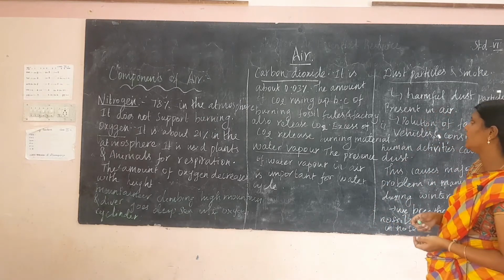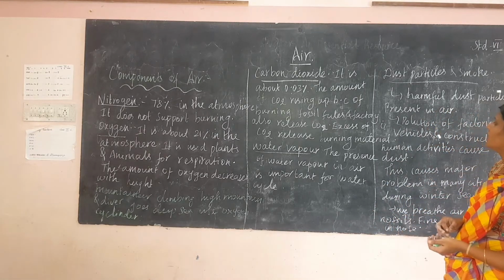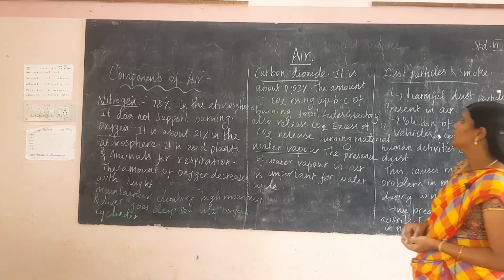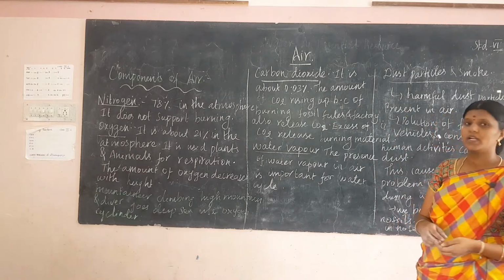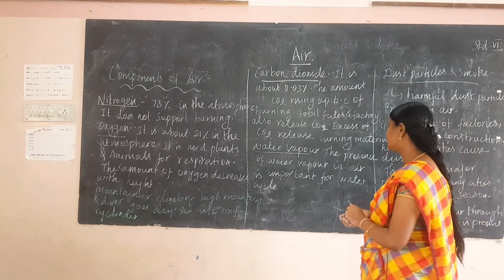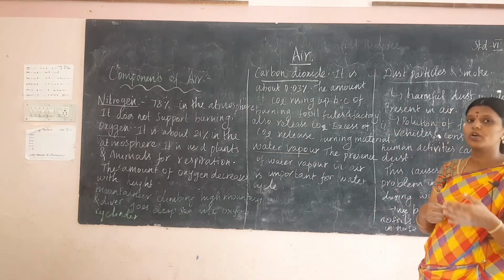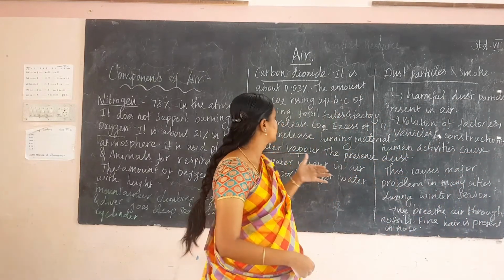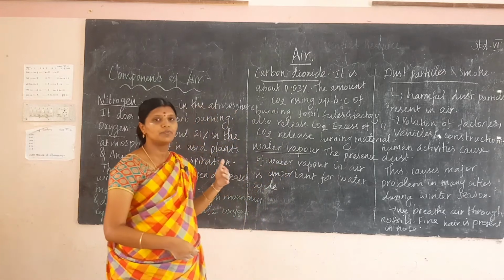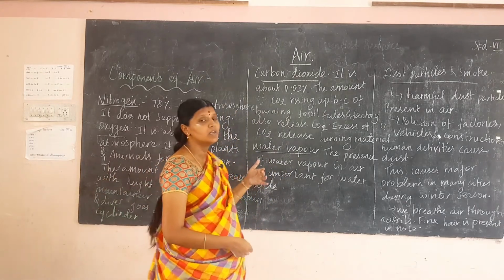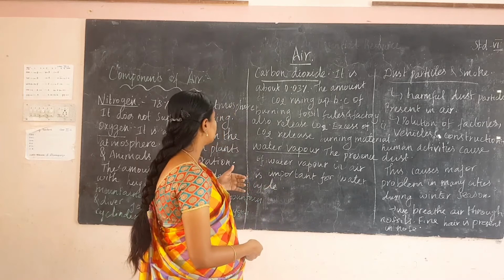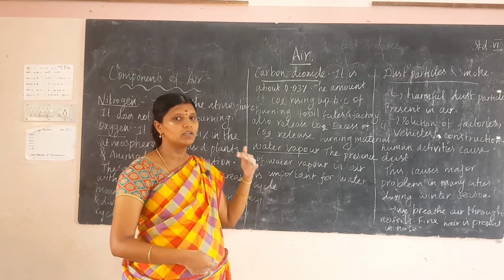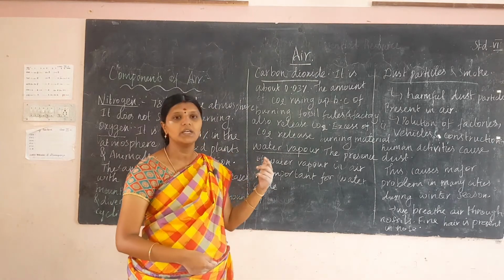Next gas is carbon dioxide. Carbon dioxide is about 0.03% in the atmosphere. It is only 0.03%, but the amount of carbon dioxide is rising because of burning fossil fuels, and factories also release carbon dioxide. The excess carbon dioxide is released by burning material.